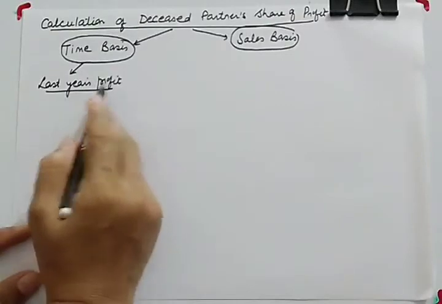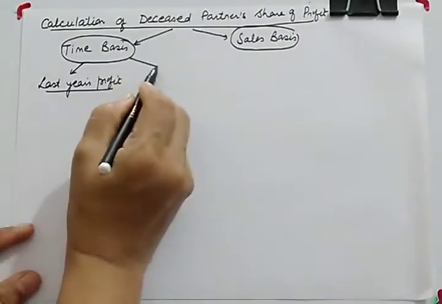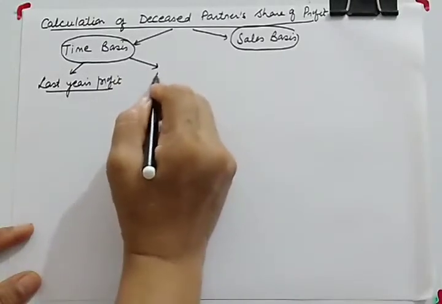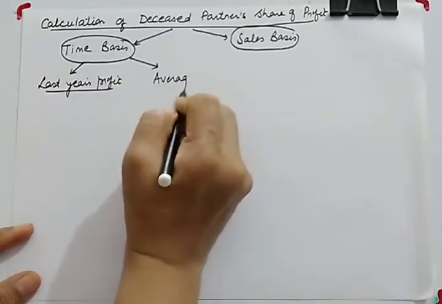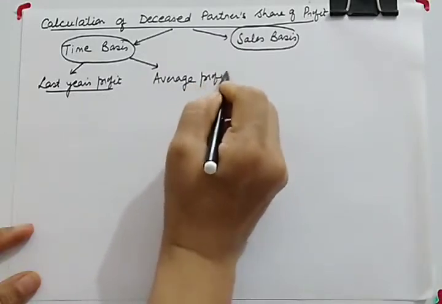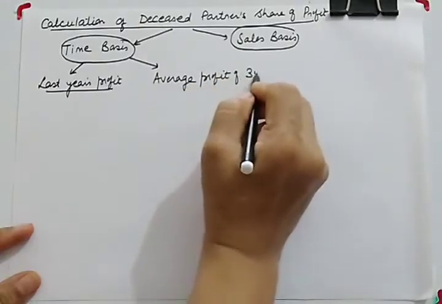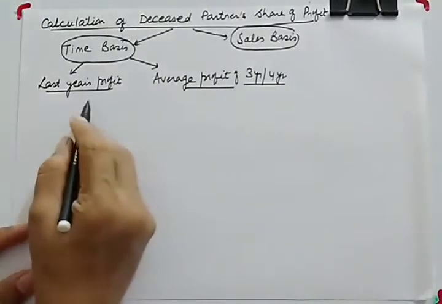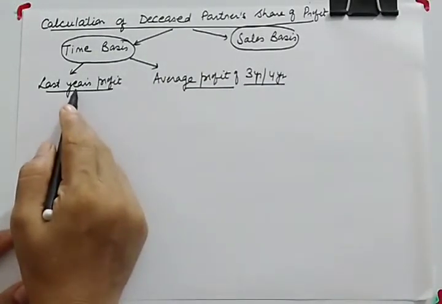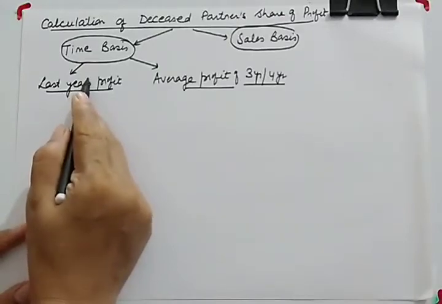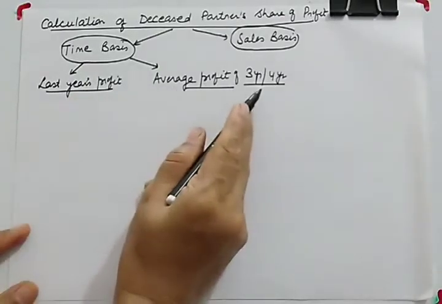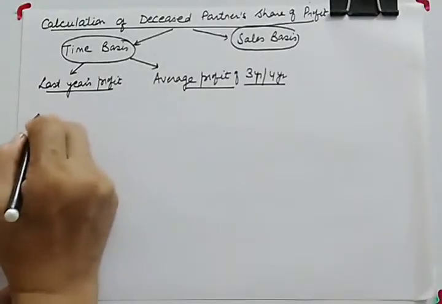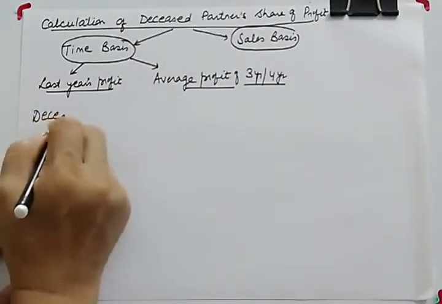Or if last year's profit doesn't seem suitable to the partners, they can take the average profit of 3 years or 4 years depending upon the partnership deed. Whether they are taking last year's profit as the base or average profit of 3 or 4 years, the formula will remain the same. So let us see how to calculate deceased partner's share of profit.